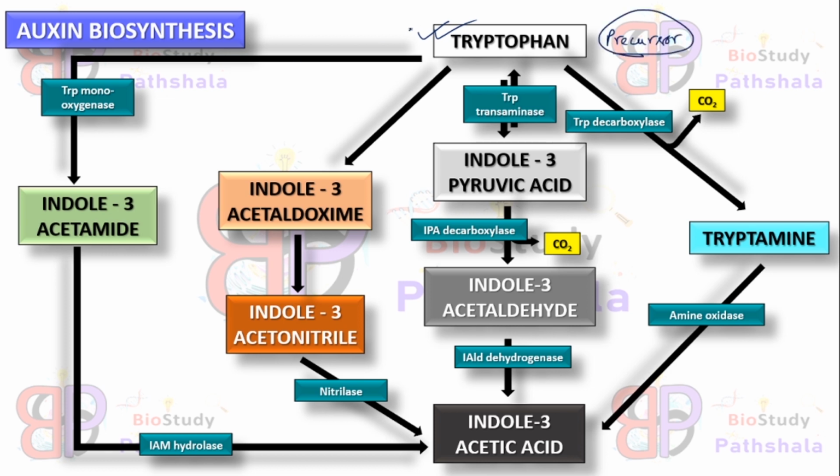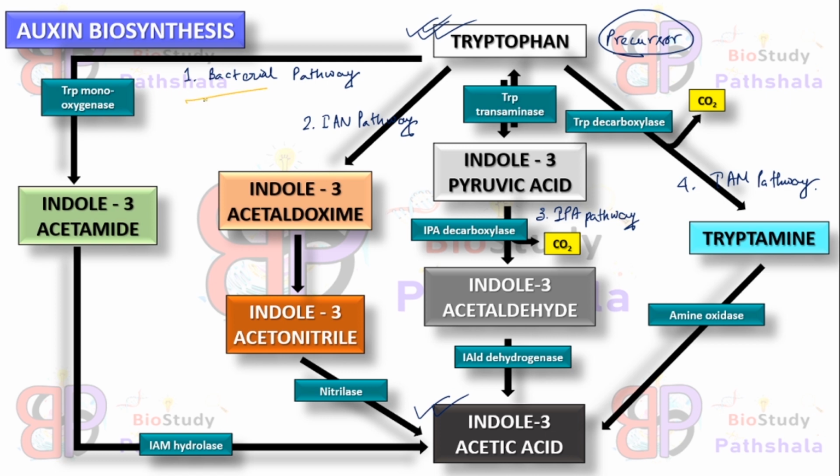And from this precursor, the final product, that is indole 3 acetic acid, can be produced by four pathways. The first one is the bacterial pathway, second is the IAN pathway, third is the IPA pathway, while the fourth one is the TAM pathway. Okay, so how tryptophan becomes indole 3 acetic acid via these four pathways we will see.